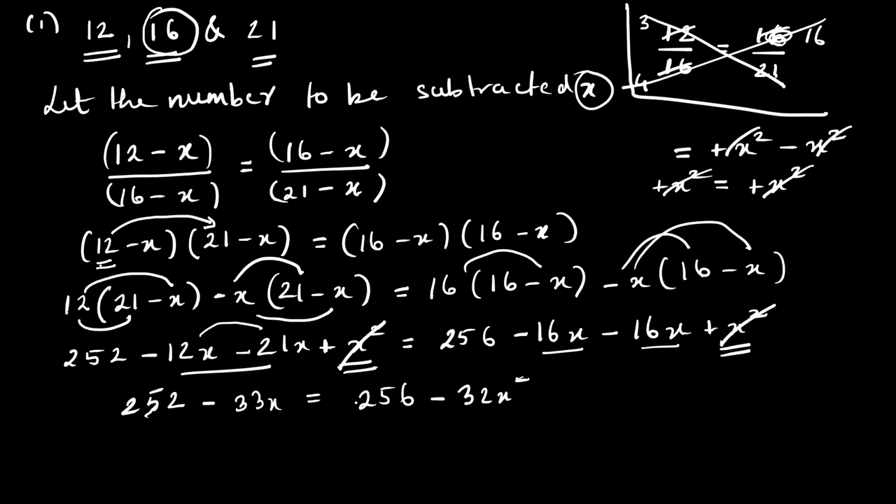Okay, so arrange them now. 252 minus 256 is equal to minus 32x plus 33x. So what is this subtraction?